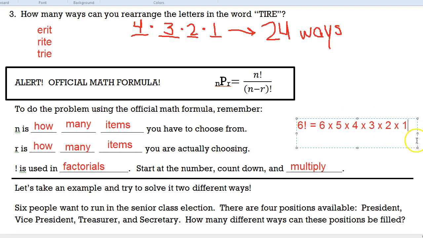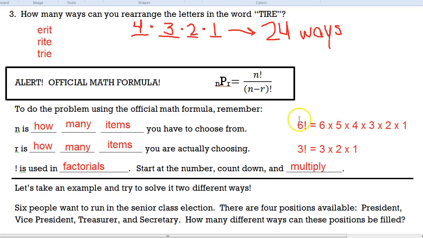Okay, that's how factorials work. Or if somebody asked you what 3 factorial was, you would say 3 times 2 times 1, and then you would just multiply it out. So that's why 6 factorial is 720. 3 factorial is only 6. So it changes very quickly.